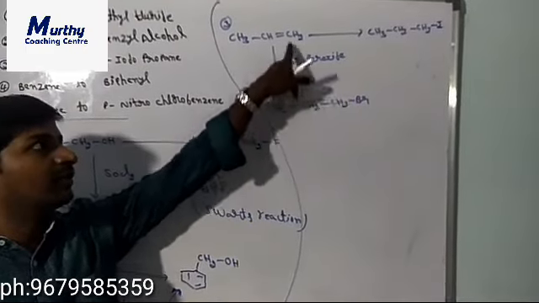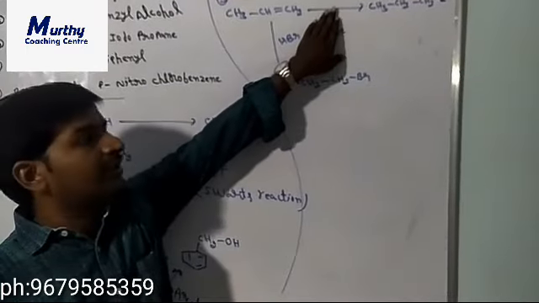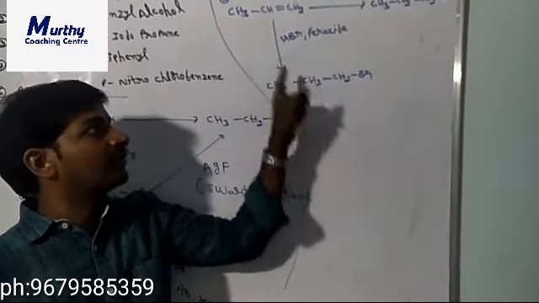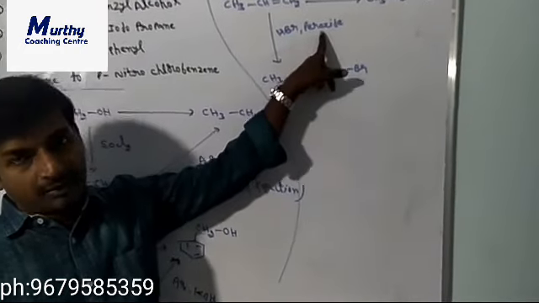So when an alkene reacts with HBr peroxide, it follows the anti-Markovnikov rule, so we get the bromine at the first position. If you forget writing the peroxide, it follows the Markovnikov rule, and the bromine will attach to the second position. That's why the peroxide is important.